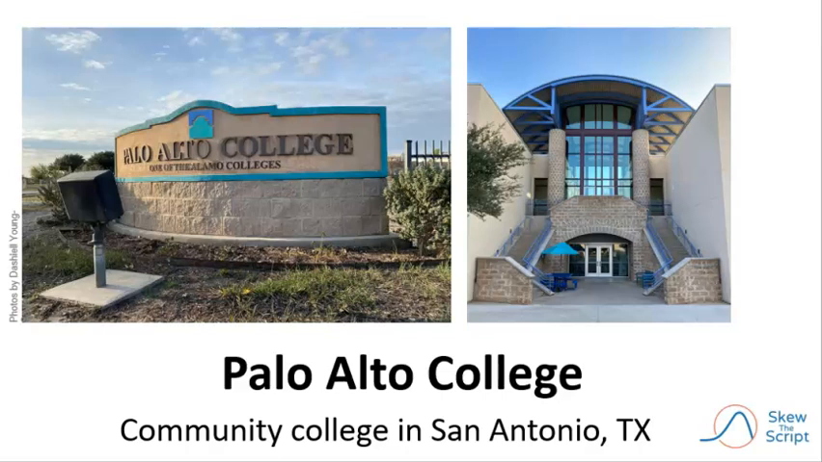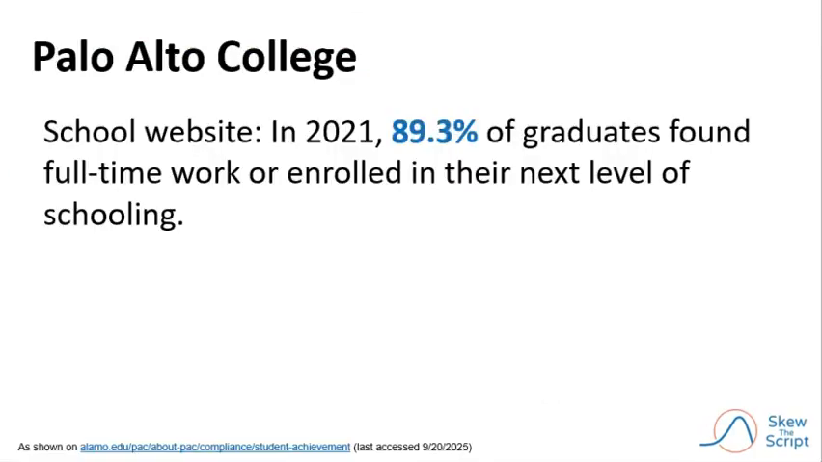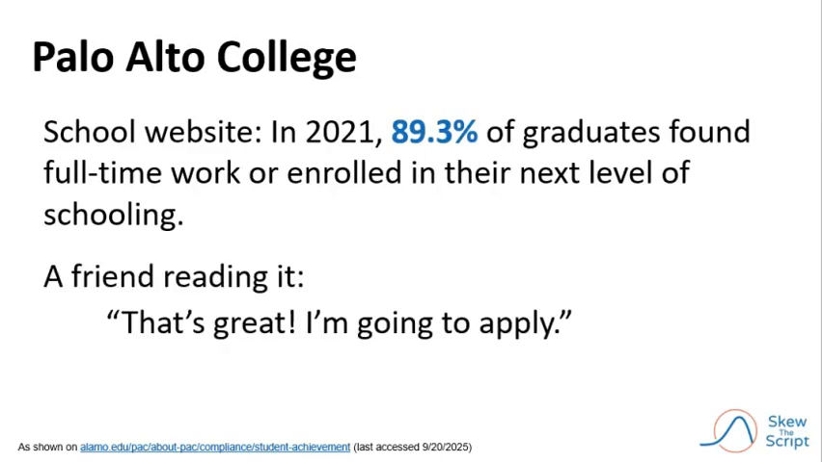To explore selection bias, let's take a look at some pretty data from Palo Alto College, a community college in San Antonio, Texas. According to the school's website, in 2021, 89.3% of their graduates found full-time work or enrolled in their next level of schooling. Keep in mind, this is a community college, so both of these outcomes, finding work or transferring to a 4-year college, can both be considered good outcomes after graduation.